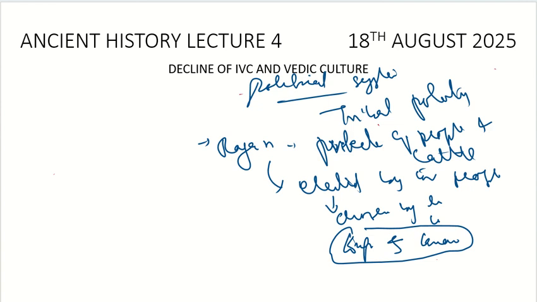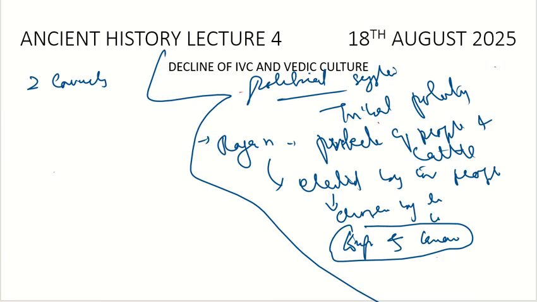Does he administer everything by his own? No, he does not administer everything by his own. His only job was to protect the people and the cattle. How does he administer? He has two councils for that. What are these councils? One is Sabha.